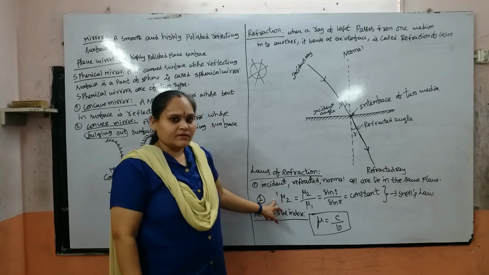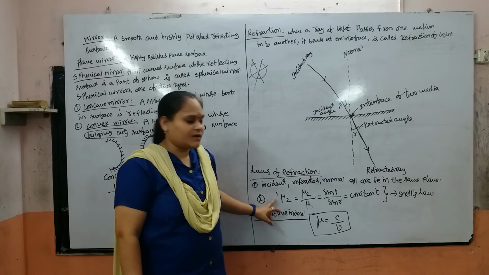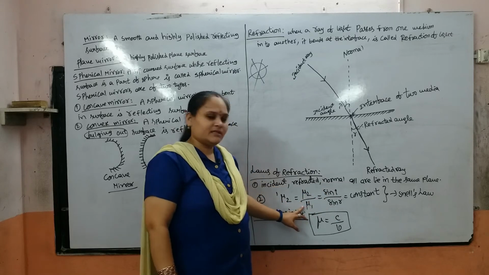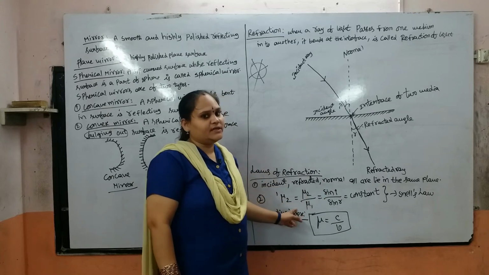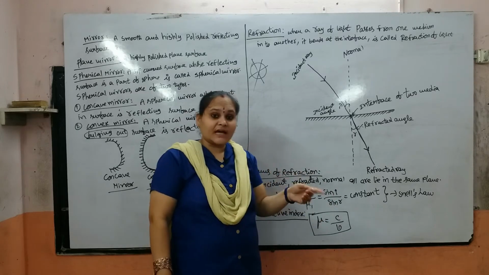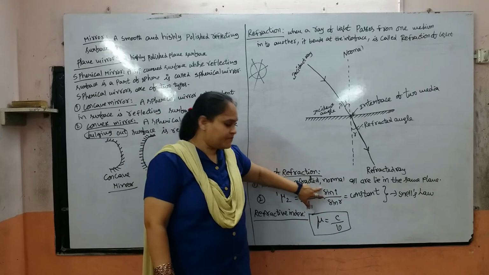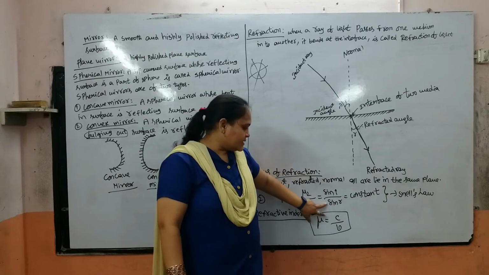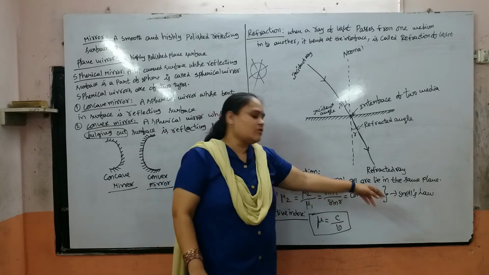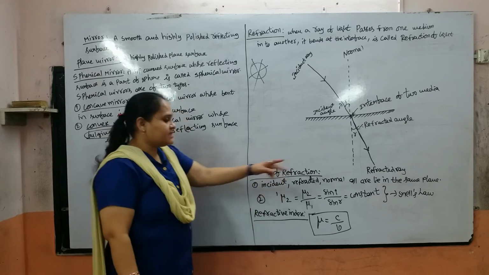That means we are taking two media, medium 1 and medium 2. The refractive index of medium 2 with respect to medium 1 is the ratio of the refractive index of medium 2 to the refractive index of medium 1. Mu indicates refractive index. So the ratio of the sine of the angle of incidence i and the sine of the angle of refraction r, sin i by sin r, is a constant. This law is also known as Snell's law.